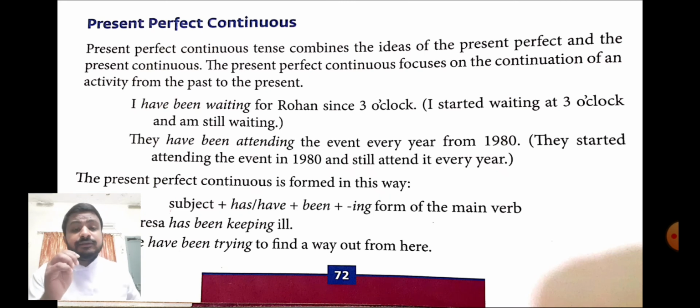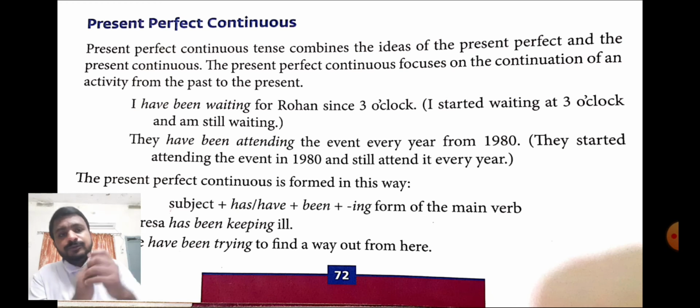Or else, look at the next example. They have been attending the event every year from 1980. So 1980 onwards, they have been attending. In 1980 they started attending, and now also they attend every year.